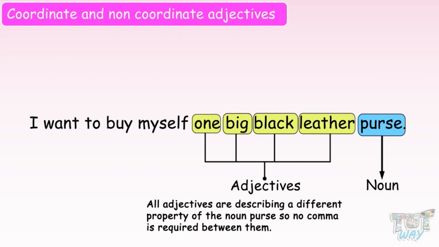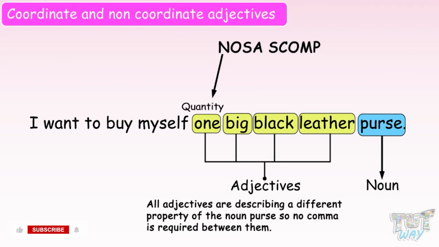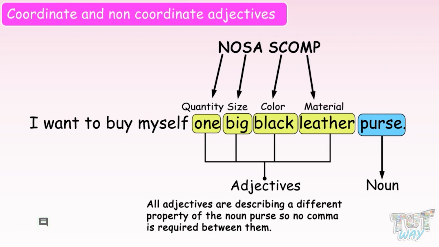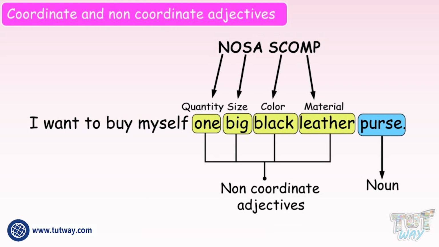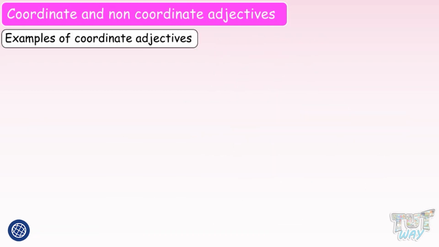One is giving the quantity. Another is giving the size. Another is giving the color. And the last one is giving the material. So, no comma is required. These adjectives are non-coordinate.